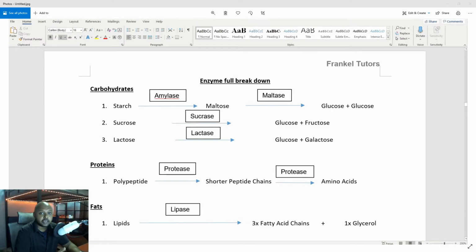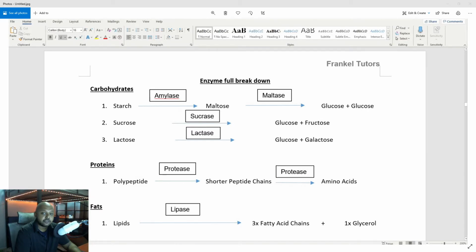And last of all, we have fats. Now, fat digestion only begins in the small intestine, and you must be careful here. You must remember that physical digestion of fats begins first with bile produced by the liver, secreted into the small intestine. What bile does is it emulsifies these large fat molecules into smaller fat globules.